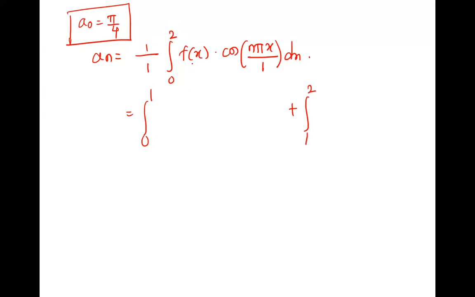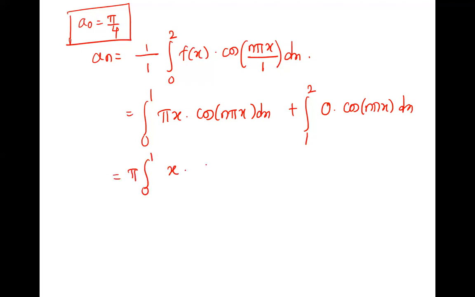Okay, on 0 to 1 what is the function? Pi x into cos n pi x dx. And on 1 to 2 it is 0. 0 into anything is 0, so this part becomes 0. We are solving only this, where pi is constant and comes out: integration 0 to 1 x into cos n pi x dx.